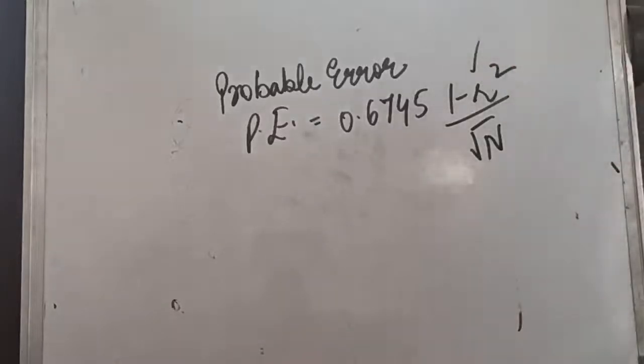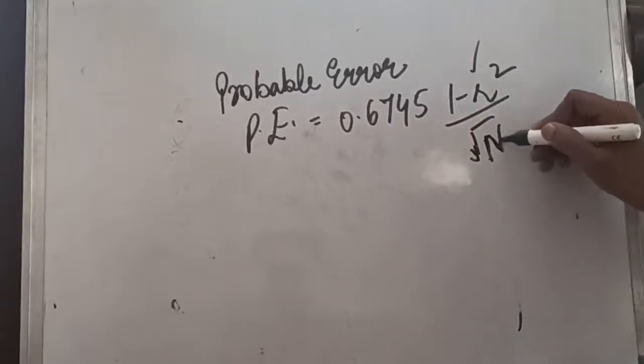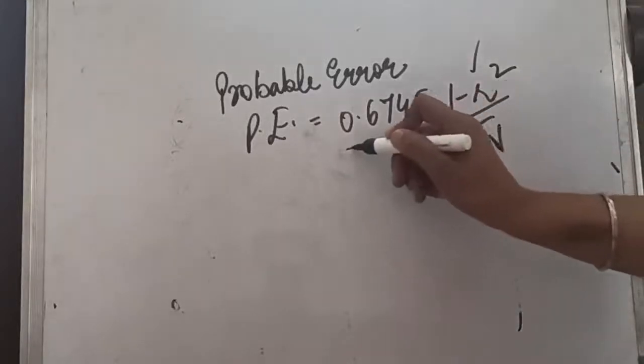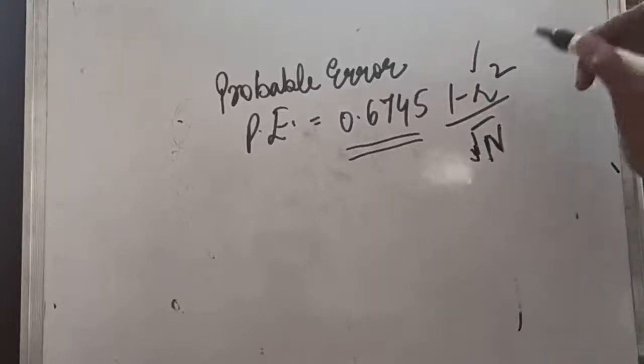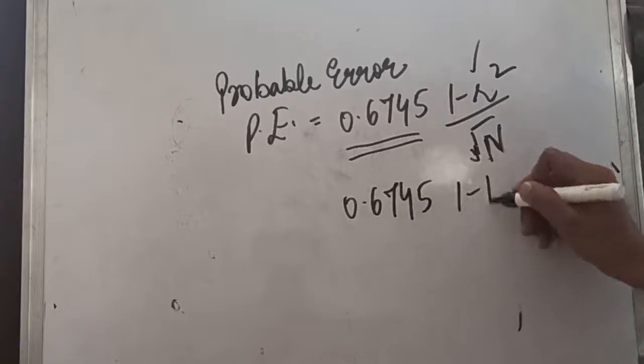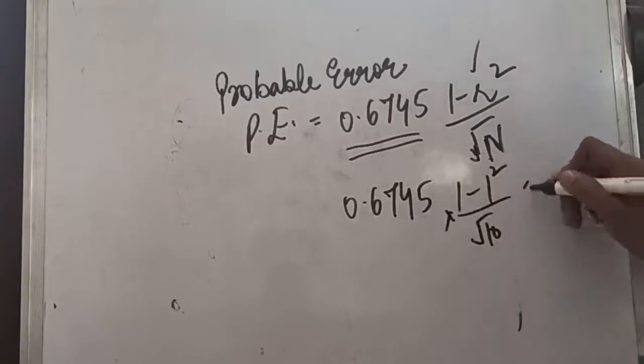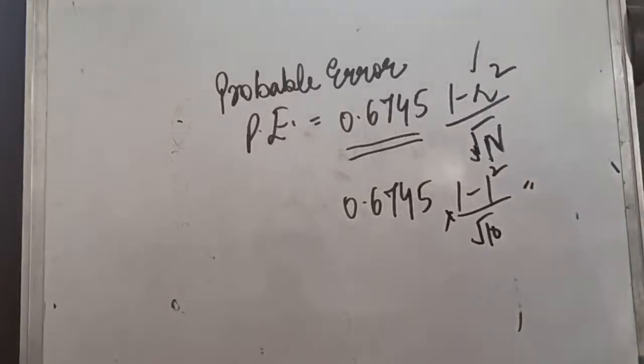If you have been told to calculate probable error, simply put this formula. You all know what n is, the number of observations in an individual series. So if my r comes out to be 1 and my n is, for example, 10, just solve this and you will get the value of probable error.